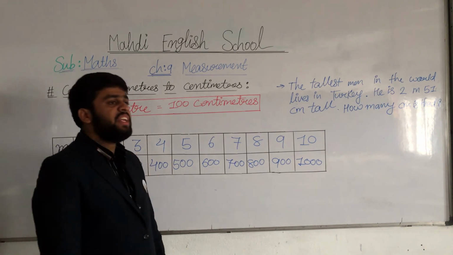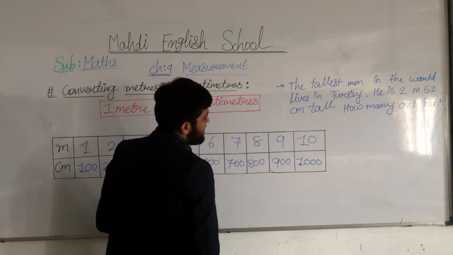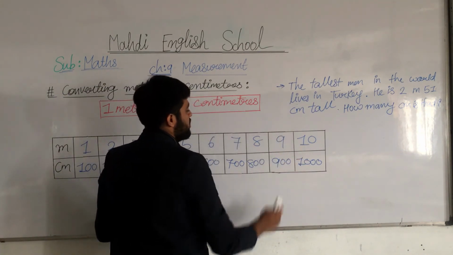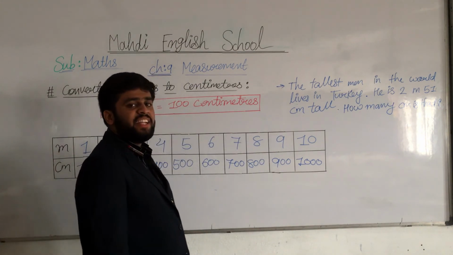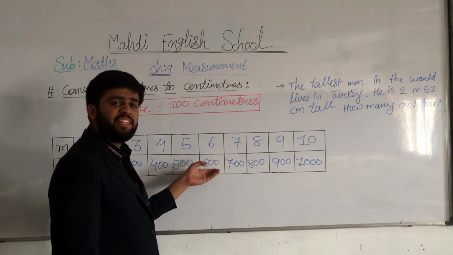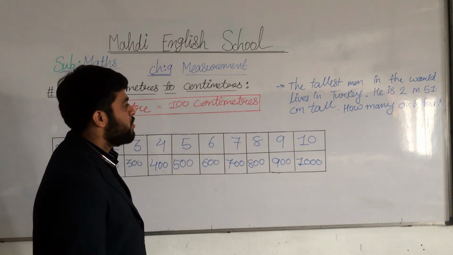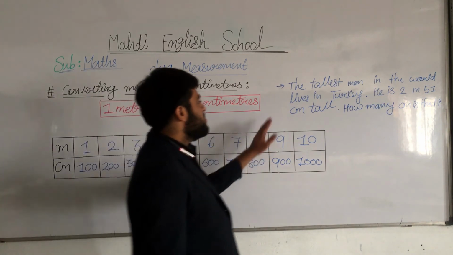That is meter to centimeter. If we are converting centimeters to meters, and I tell you 900 centimeters, how many meters? 9. If I ask you 600 centimeters, you say 6 meters. Like that we are going to learn. Okay, now this is a question.